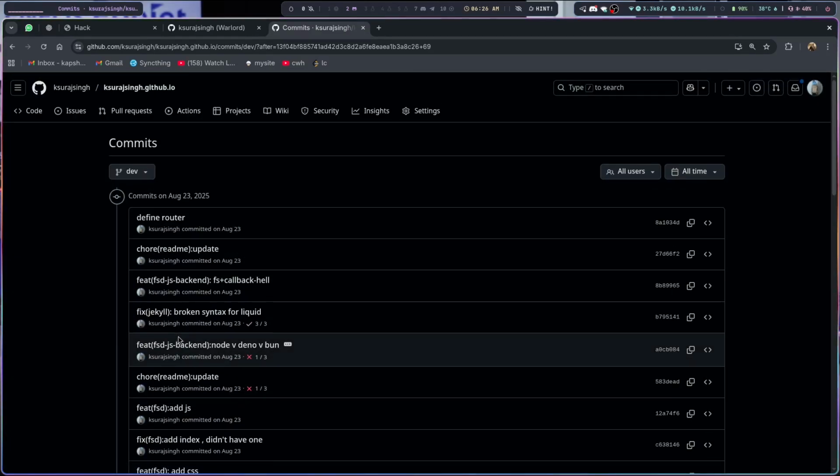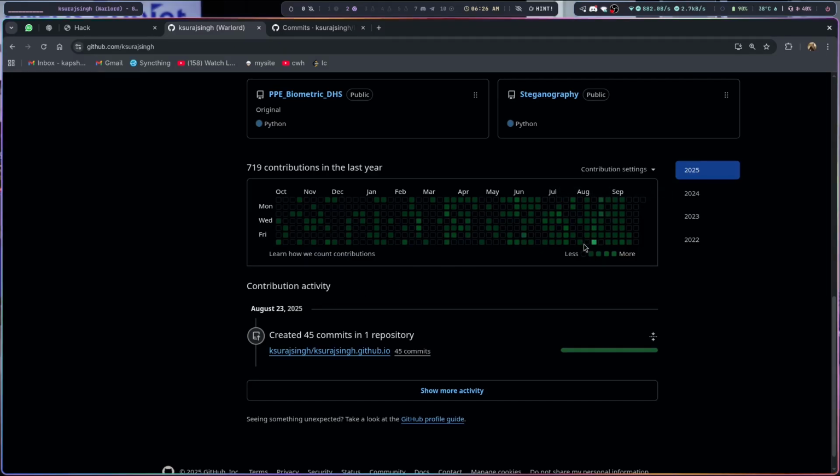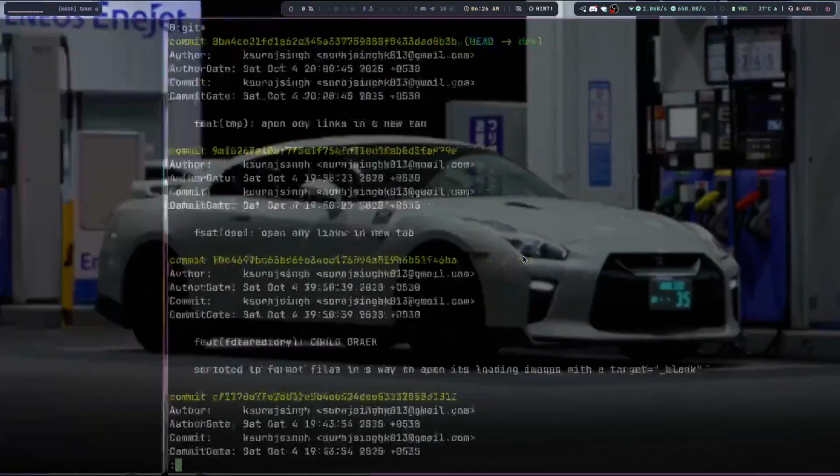But now let's say I want to change the author date and show as if I actually started the file over here, but my final commit might be on the 23rd. But I can do that as well. Let's try that.